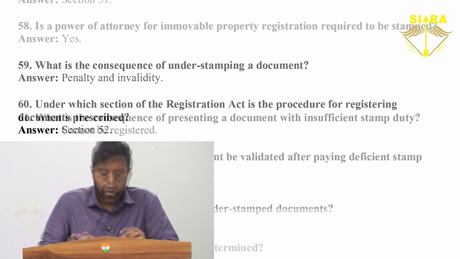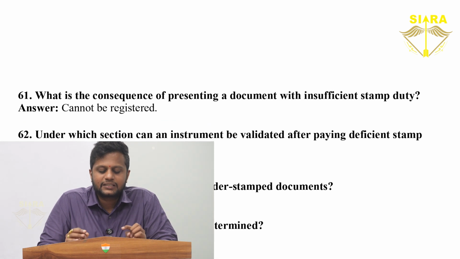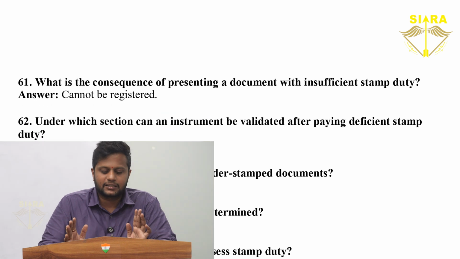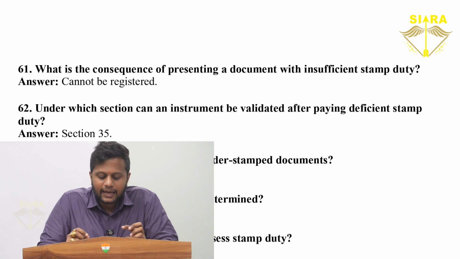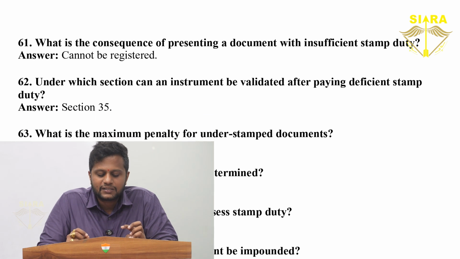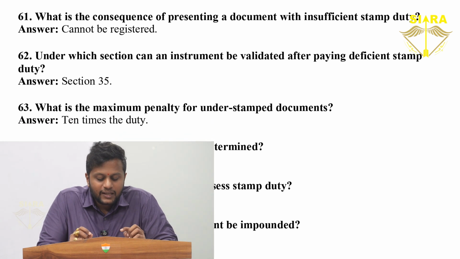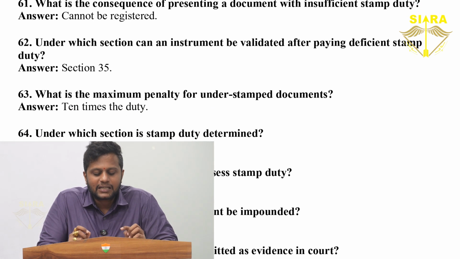Under which section of the Registration Act is the procedure for registration documents prescribed? Section 52. What is the consequence of presenting a document with insufficient stamp duty? Because it cannot be registered. Under which section can an instrument be validated after paying deficient stamp duty? Under section 35. What is the maximum penalty for understamped documents?